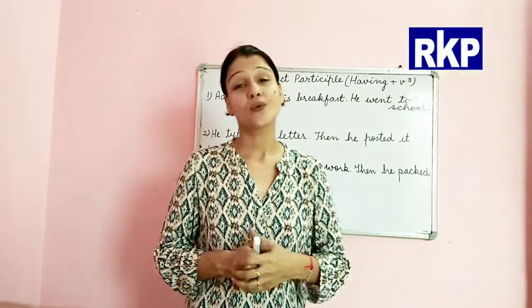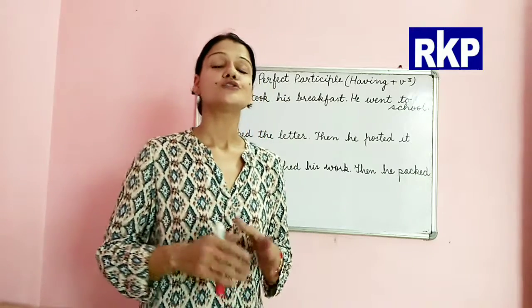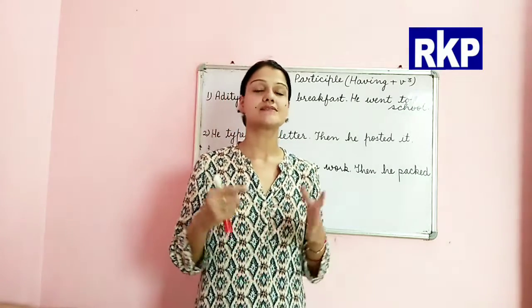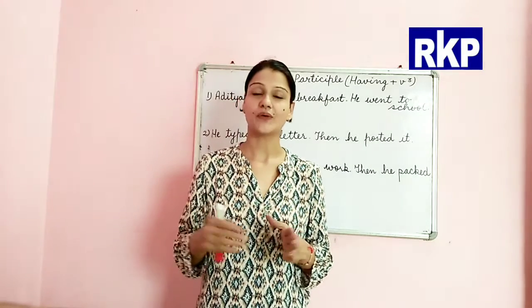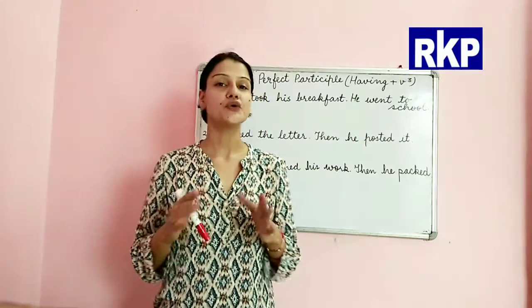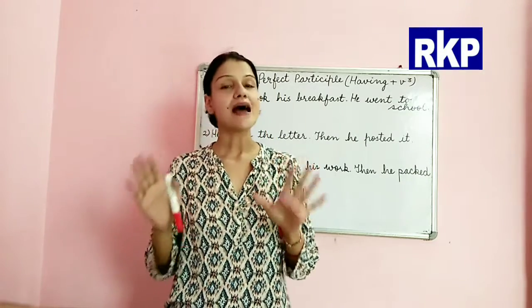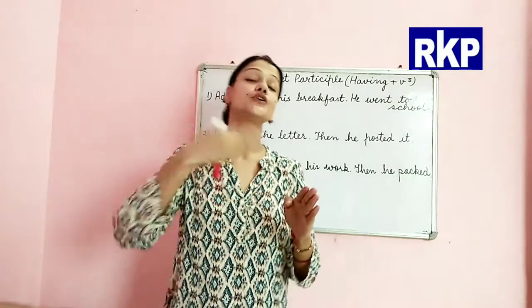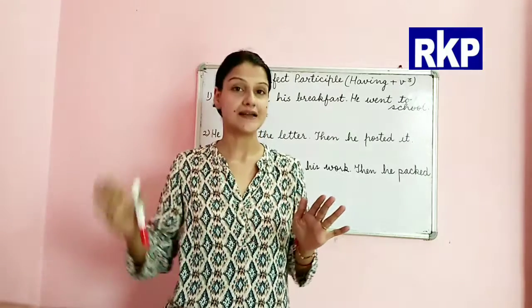So next we are going to talk about perfect participle. Perfect participle is having plus verb third form, having plus V3. Whenever we use having plus verb third form, that actually means after doing that action or after completing that action.